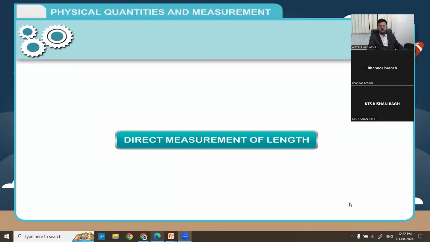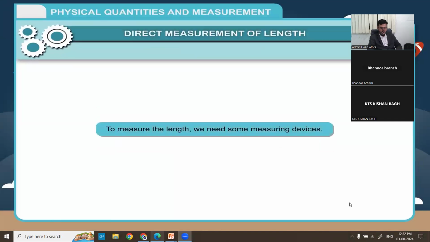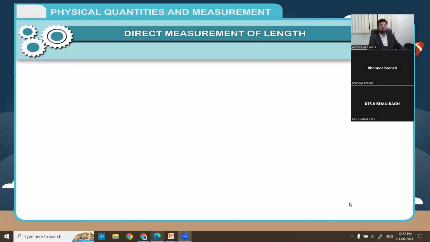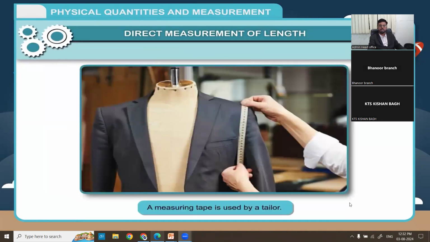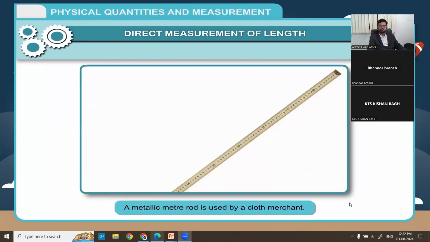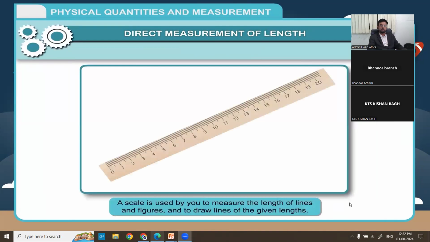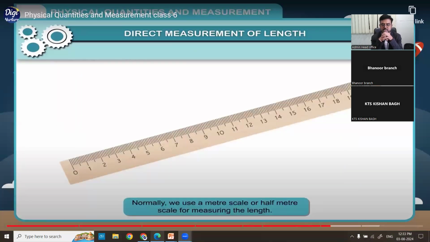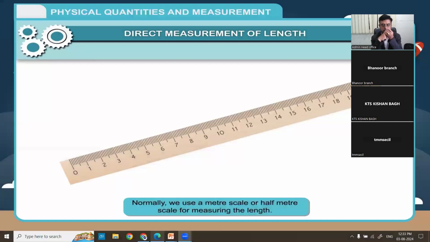Direct measurement of length. To measure the length, we need some measuring devices. For example, a measuring tape is used by a tailor. A metallic meter rod is used by a cloth merchant. A scale is used by you to measure the length of lines and figures and to draw lines of the given lengths. Normally, we use a meter scale or half meter scale for measuring the length.